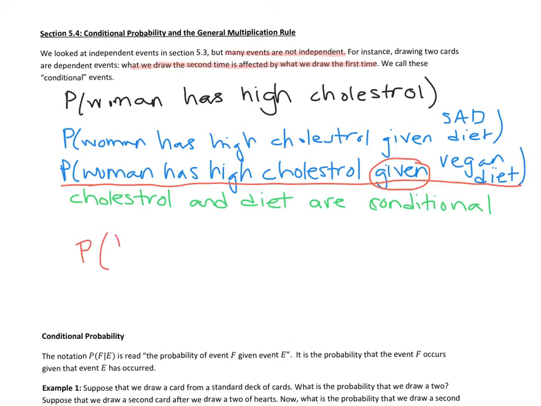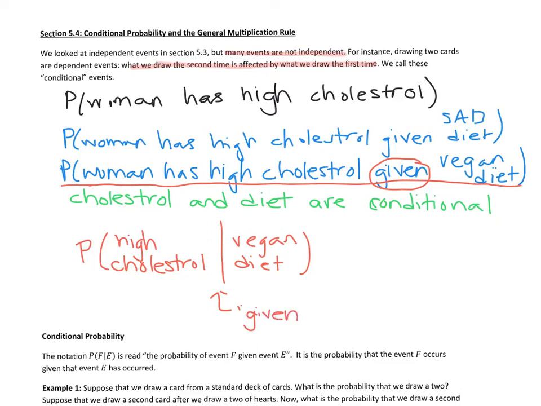So we could say a woman has high cholesterol, then we write a line for given, like a vegan diet or a SAD diet. So this is our notation. That line right there means given that event has occurred.